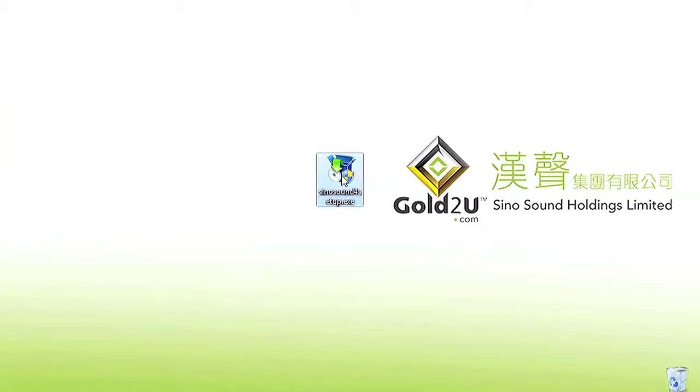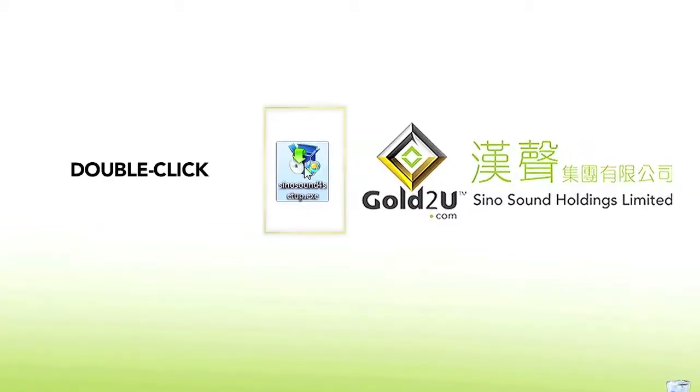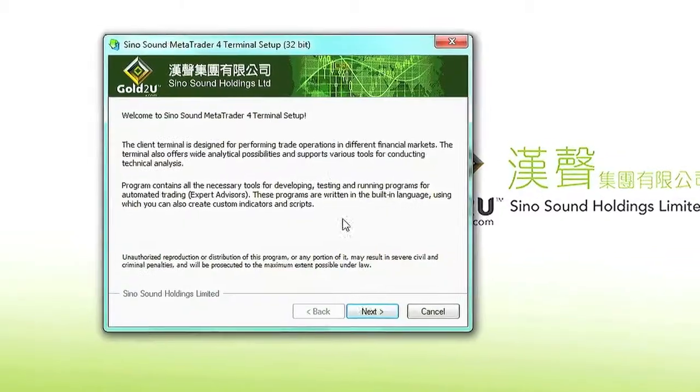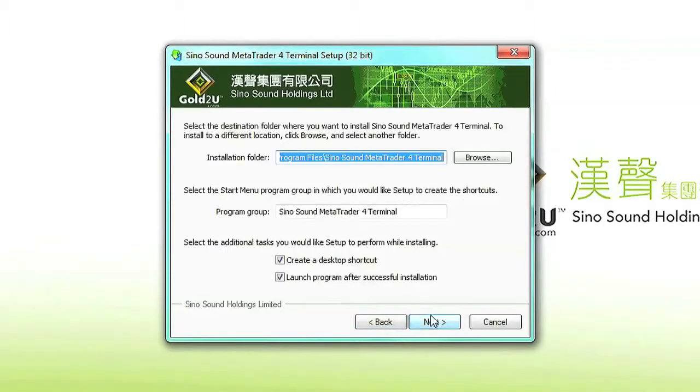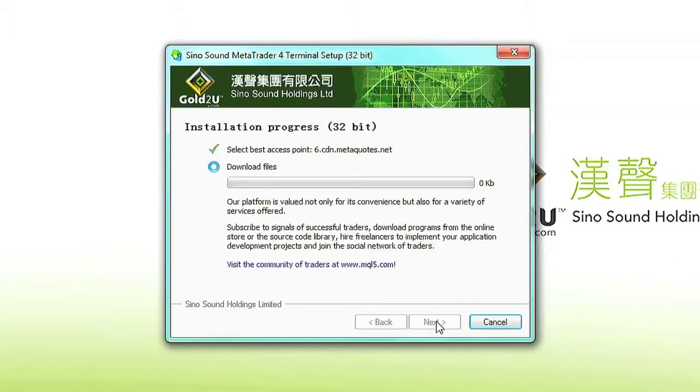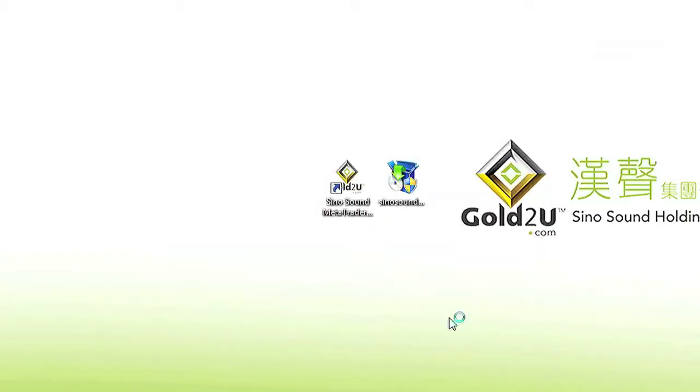Once it's downloaded, you will see a Sinosound.exe file on your desktop. Double-click the file. A pop-up window will appear. Click Next, and then click Yes to the license agreement. Click Next again, and start installing the MT4 software. Click Finish to exit the installation window. The software is installed on your computer successfully now.